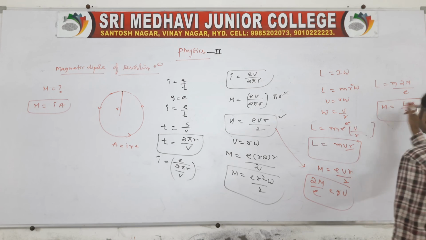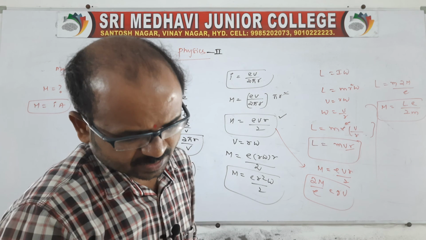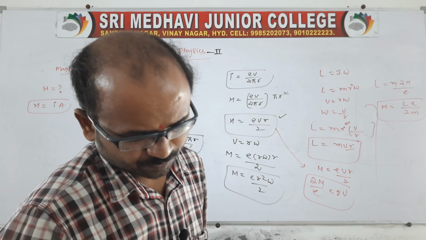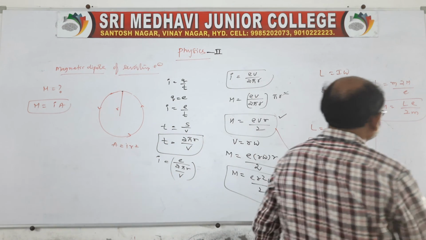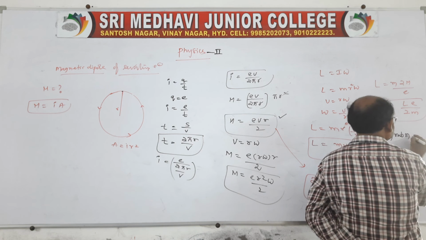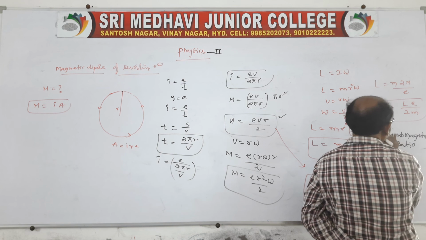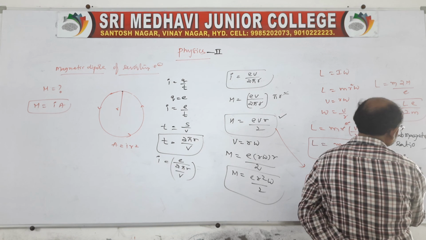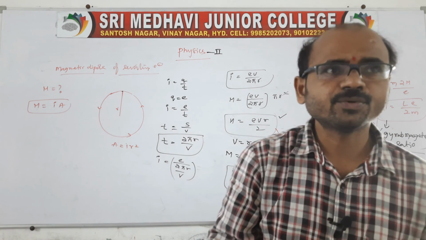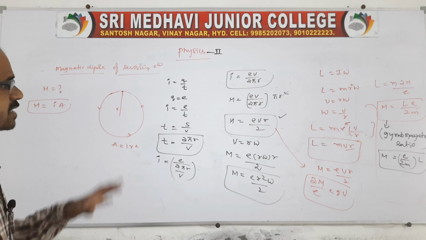This is the dipole moment, and e by 2m is called the gyromagnetic ratio. M is equal to e by 2m into capital L. This is the gyromagnetic ratio. So this is the magnetic dipole moment of a revolving electron. We can take it like this.